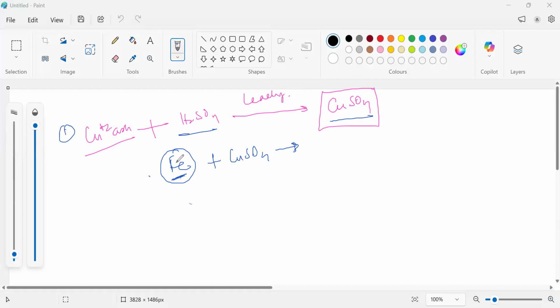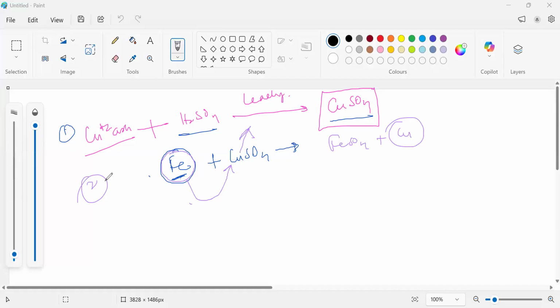We know that a more reactive metal displaces a less reactive metal. So this iron will be displacing this copper, right? And what are we getting? We are getting FeSO4 plus copper. Is it clear, everybody? This is the first step, second step. This step is similar to bioleaching, right? So note down this. After getting the leached copper sulfate solution, we will be adding scrap iron.